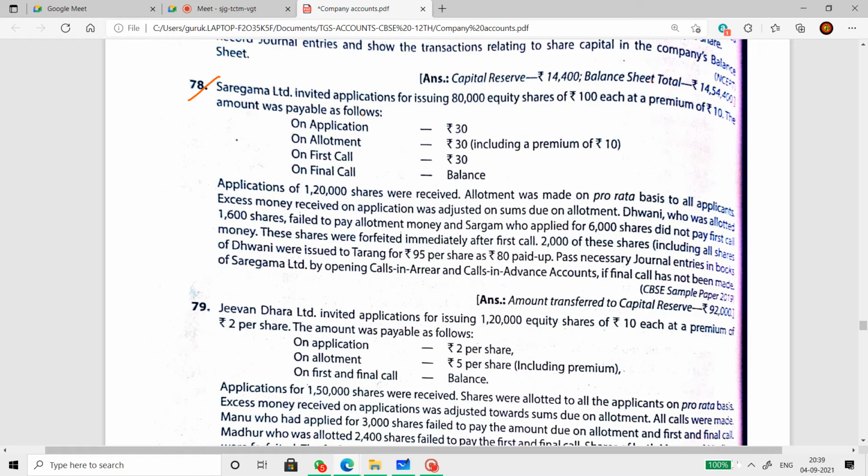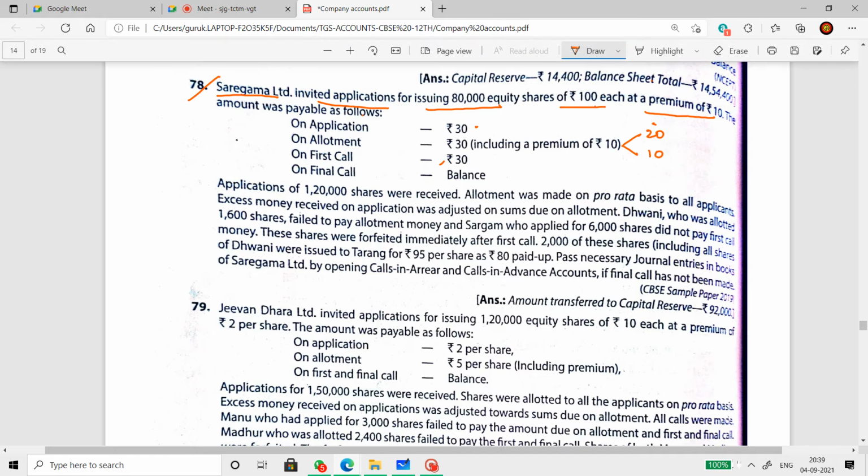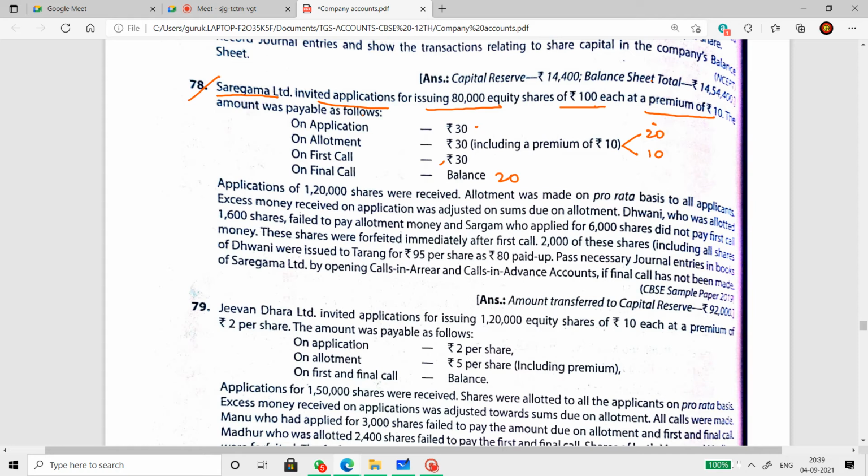So let's get started. Saregama Limited invited applications for 80,000 equity shares of 100 rupees each at a premium of 10 rupees. Amount payable as follows: 30 rupees on application, 30 on allotment including premium. So that means 20 towards share capital, 10 towards SPR. First call 30 rupees, then the balance on final call. So what is the balance? 30 plus 30 plus 20 is 80, and 100 minus 80 leaves 20. So 20 rupees is the final call money.